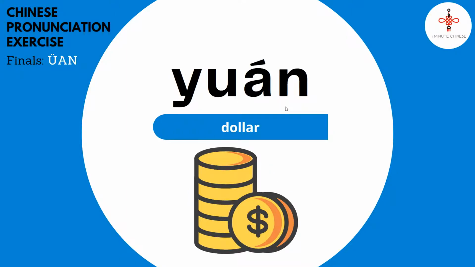Let's combine the initial y, the final yuan, and the high rising second tone, question tone all together. Yuan. Repeat after me. Yuan, yuan, yuan, yuan. Yuan is the dollar in Chinese.